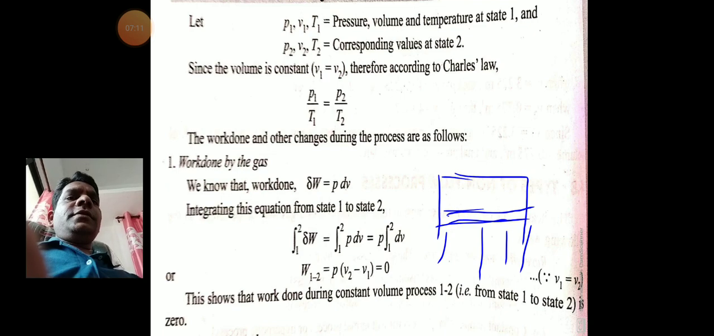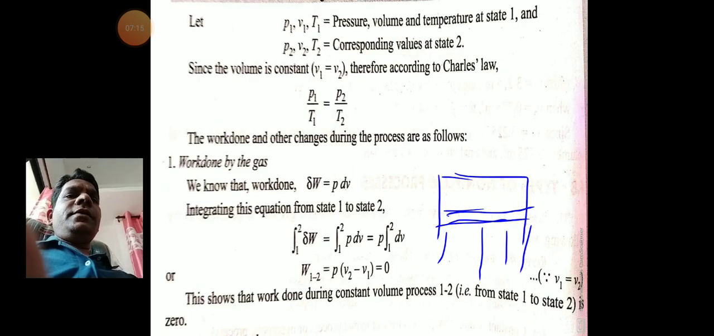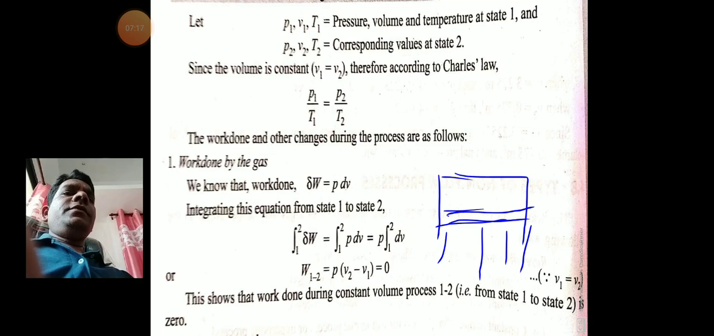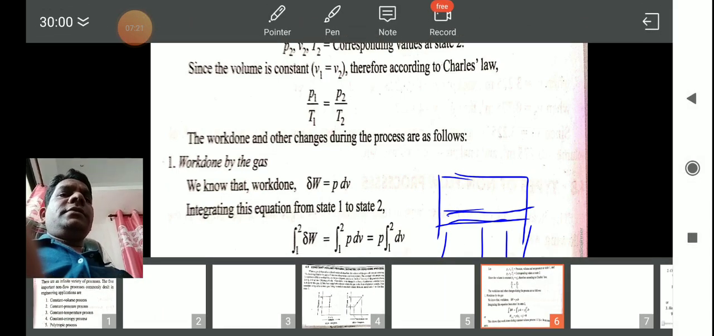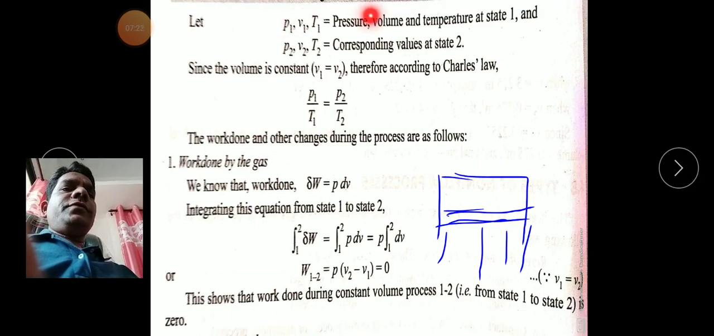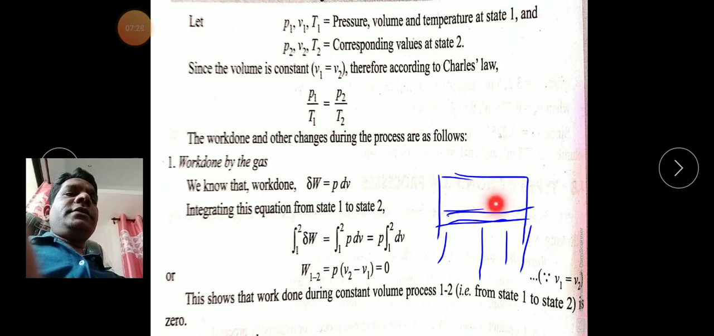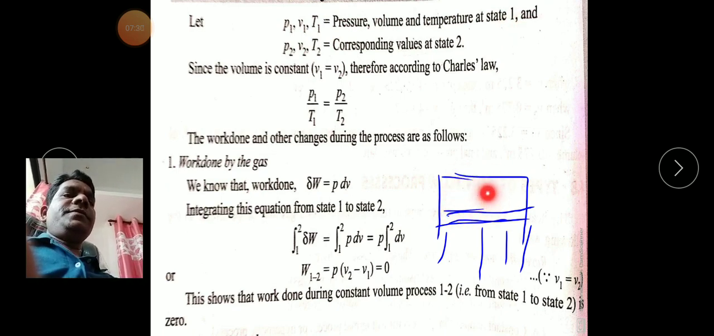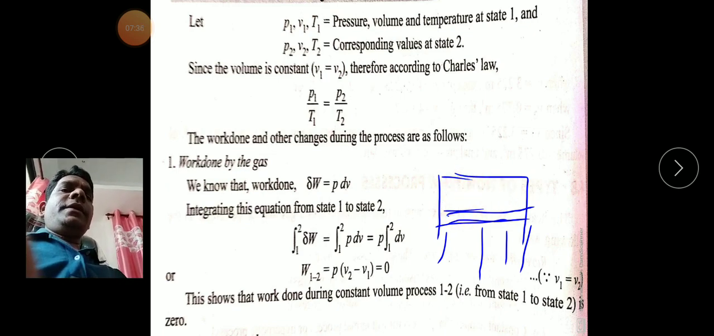Initially, what are the conditions we have? Pressure P1, volume V1, temperature T1: pressure, volume and temperature at state 1. This is the situation we have. Inside this piston cylinder arrangement, whenever we consider any gas molecules, what is the condition? The pressure P1, volume V1 and T1.